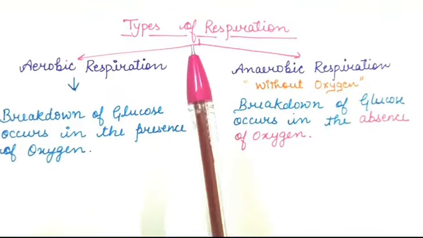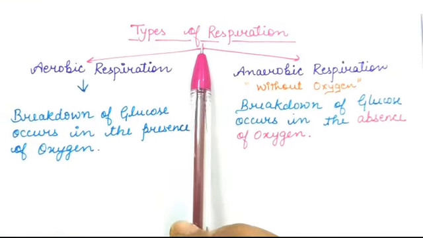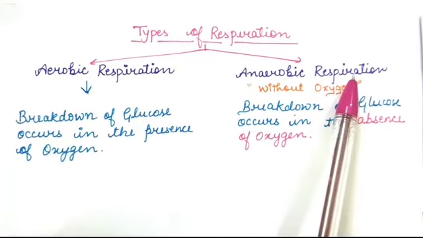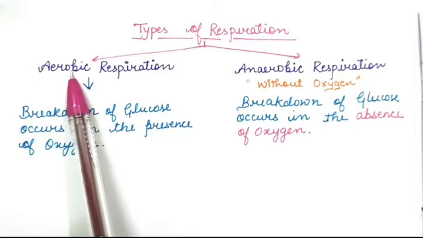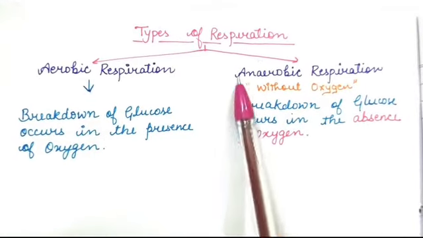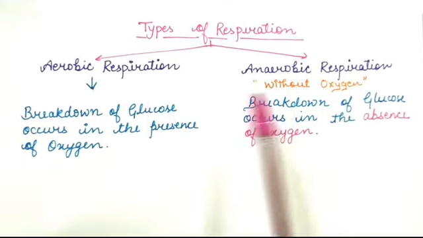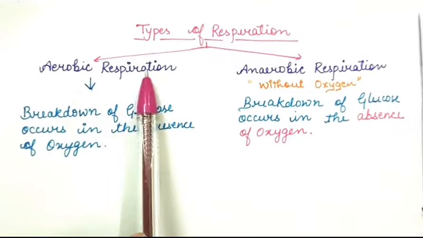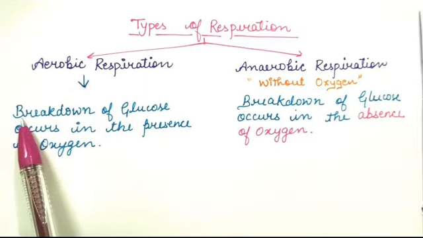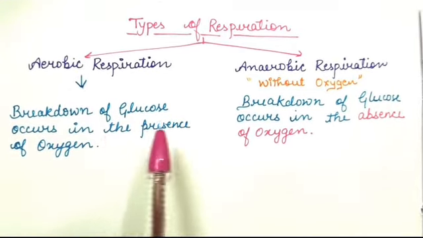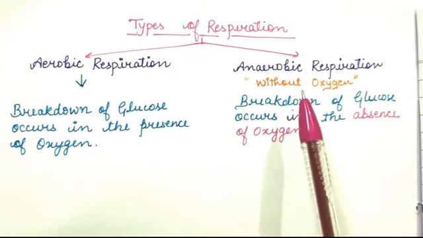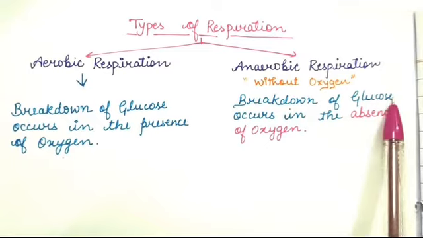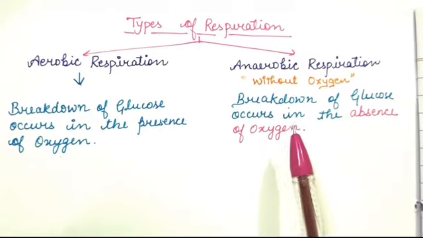Now children, the second topic is types of respiration. First is aerobic respiration, second is anaerobic respiration. Children, aerobic means with oxygen, whereas anaerobic means without oxygen. Okay? So children, aerobic respiration is the type of respiration in which breakdown of glucose occurs in the presence of oxygen, whereas in anaerobic respiration, breakdown of glucose occurs in the absence of oxygen.